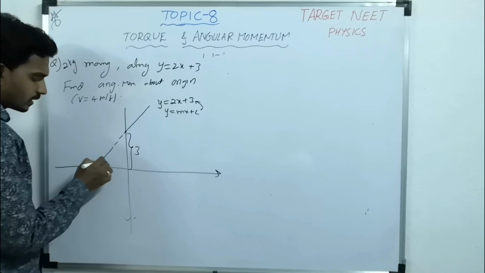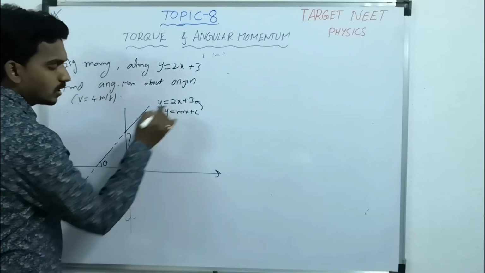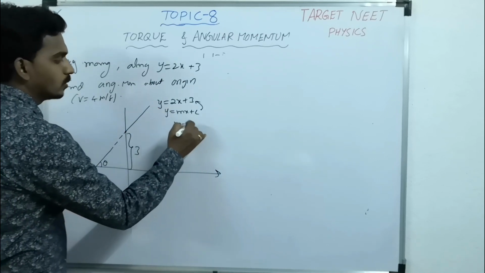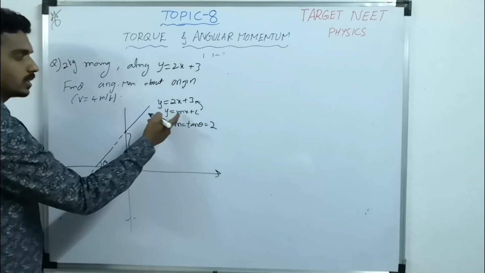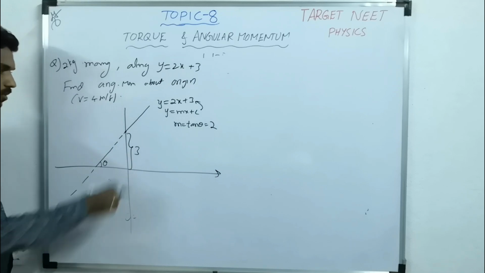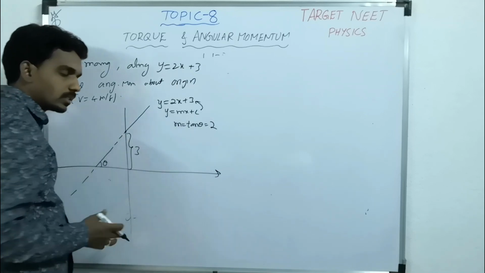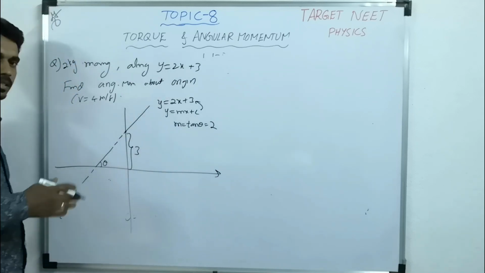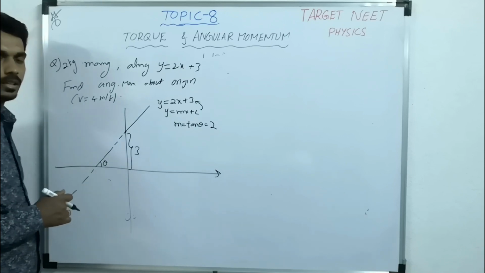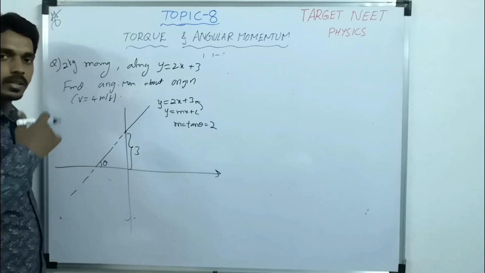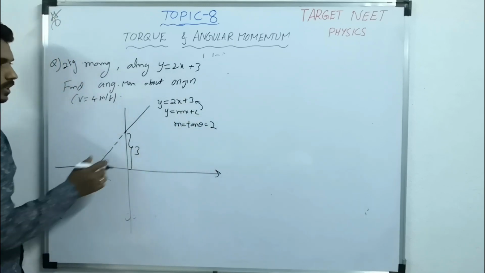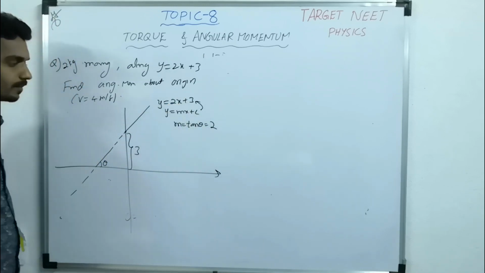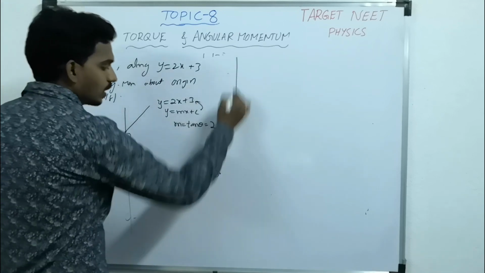And if this angle is theta, then what is the slope formula? m equal to tan theta. How much is it? Compare it. In place of m, what is there? 2. So if you know the basics of mathematics, whatever is required in solving physics, like mathematical physics we will study, then tan theta is 2 and the intercept is 3. Now what is the angular momentum formula?